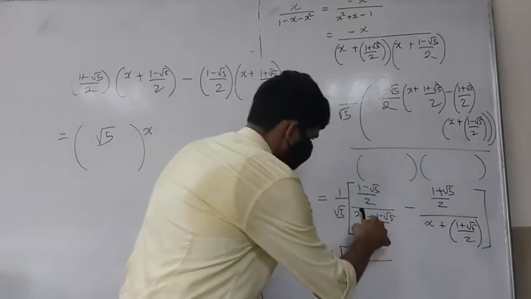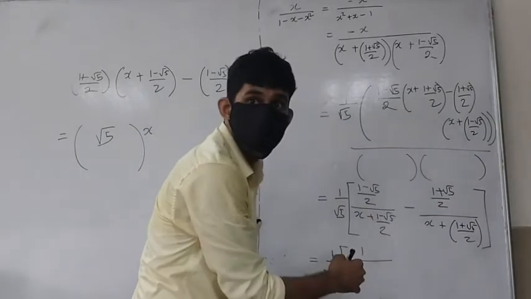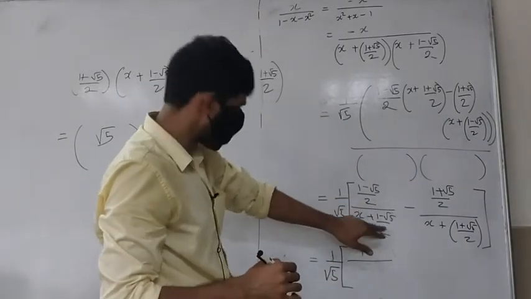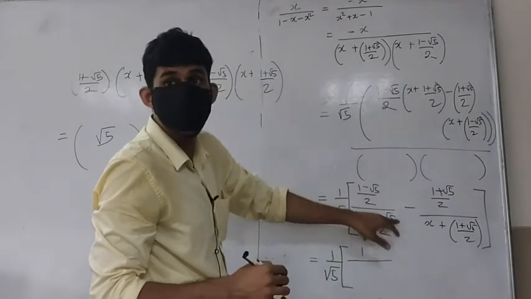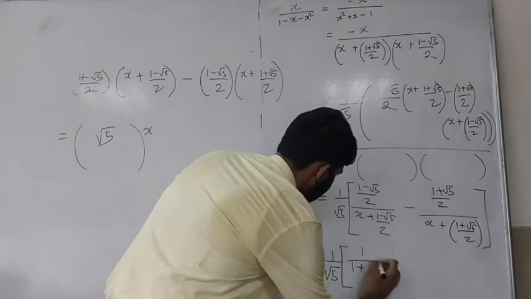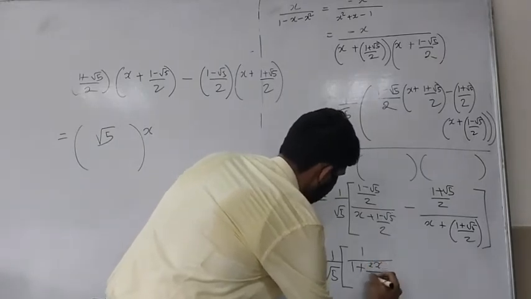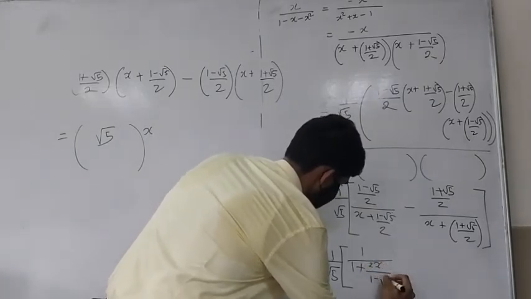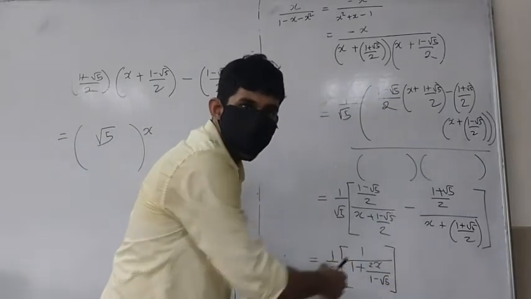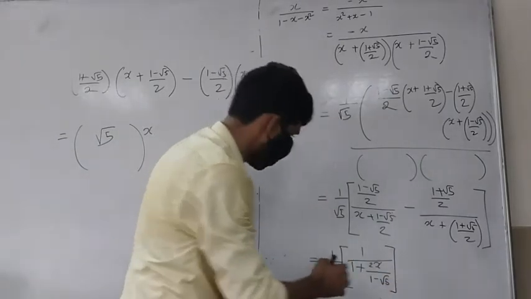There's no standard this thing. 1 upon this will become 1, right? Divide and split the denominator across both. So this will become 1. This is the same as this, right? So you'll get 1 plus x upon, so 2x upon 1 minus root 5. We know the power series expression for these kind of things, right?